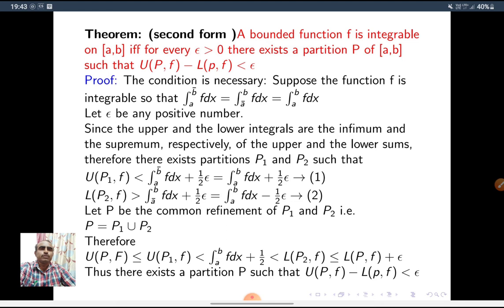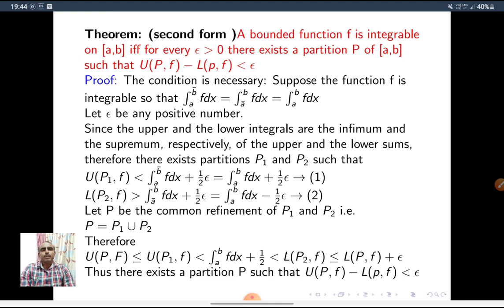So see the proof. First, the condition is necessary. Suppose f is an integrable function. Then we know that the lower integral and upper integral are both equal, and equal to the integral of f dx. So I write: the upper integral of f dx is equal to the lower integral of f dx, which is equal to the integral of f dx. Let epsilon be a positive number.